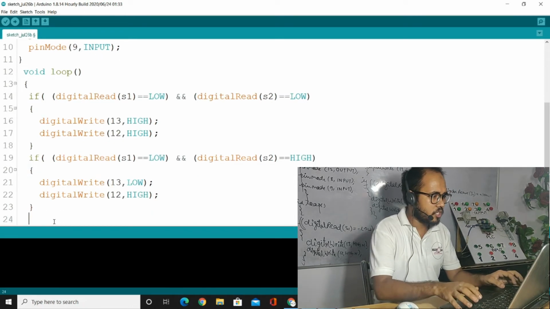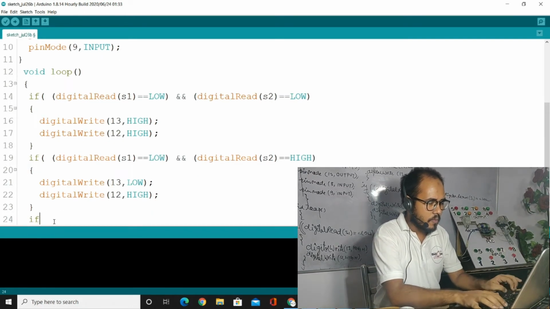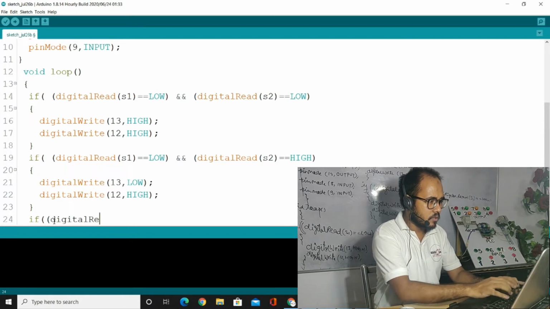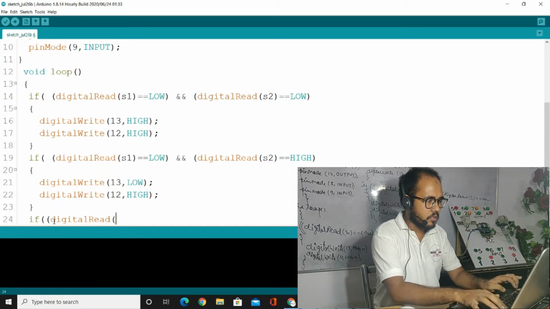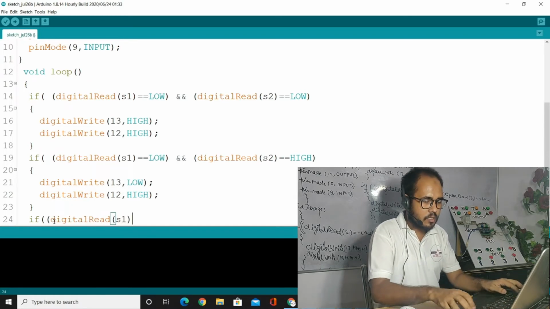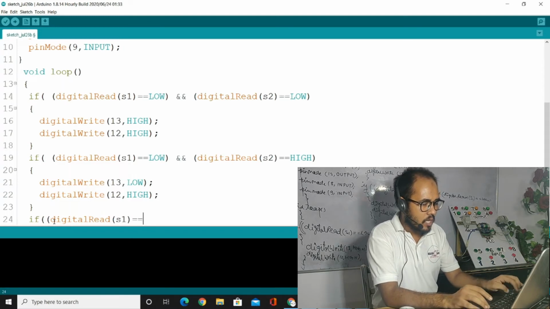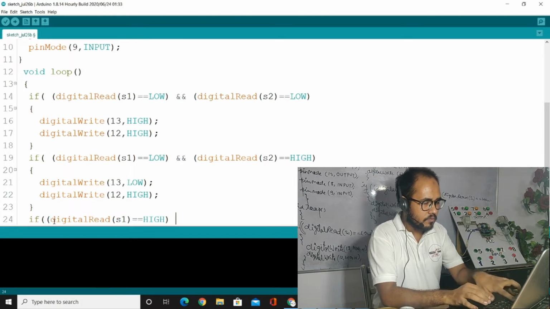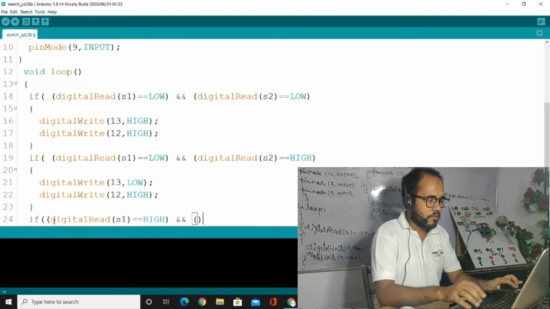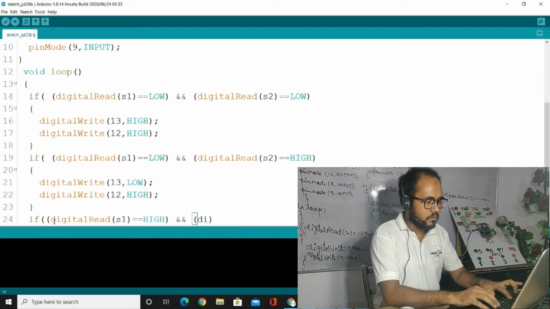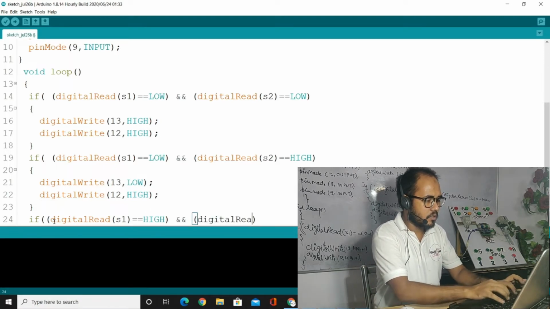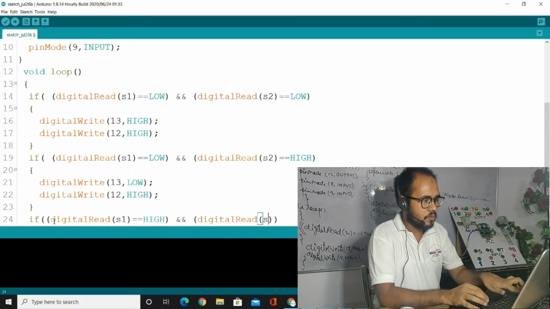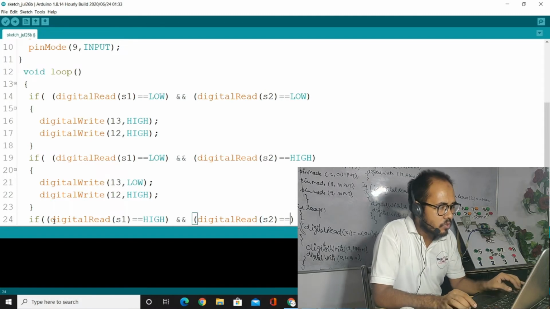Now we are going to initialize here if digital read switch number 1 is compared to the value high, and function is applied, digital read switch number 2 must be equal to low.